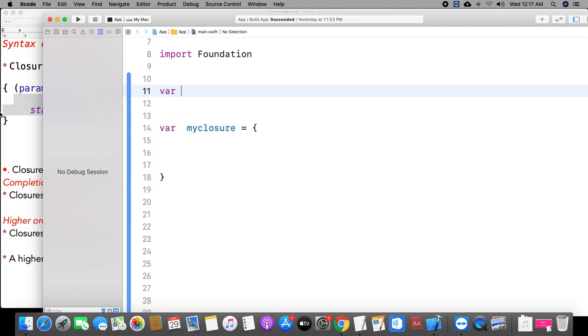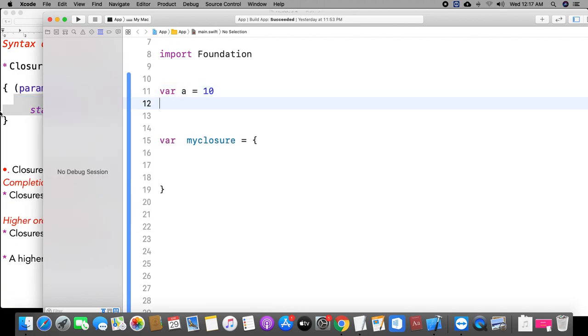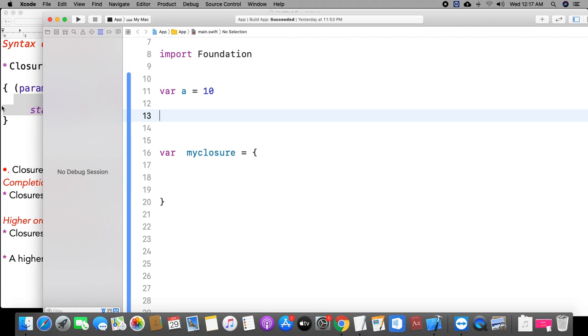How do we declare a variable? This is one way: I declare a variable without using a type annotation. I would like to declare another variable. This also declares a variable, but using a type annotation. In the same way, you can declare a closure in two ways: using a type annotation and without using a type annotation. First of all, we will see declaring the closure without using the type annotation.